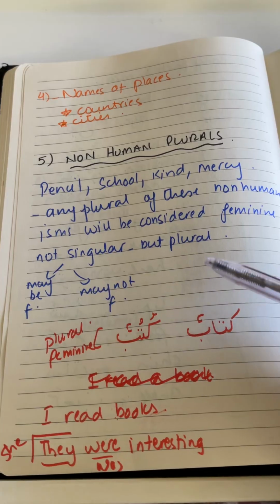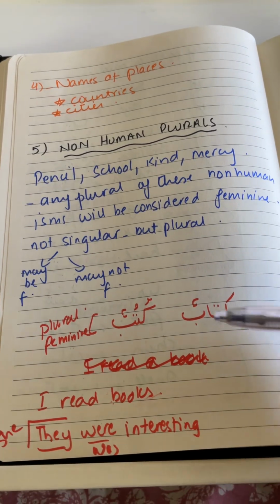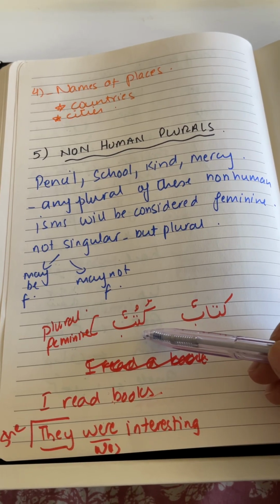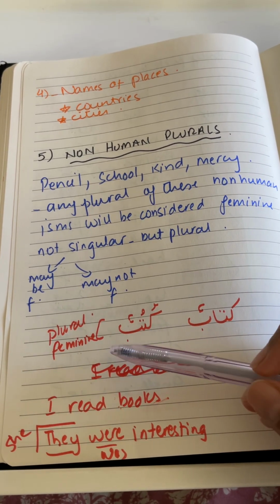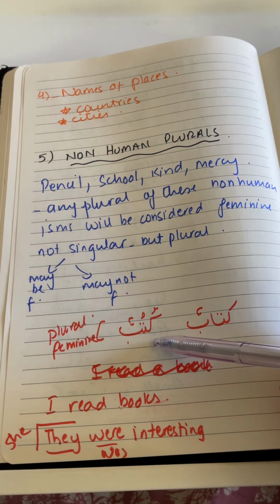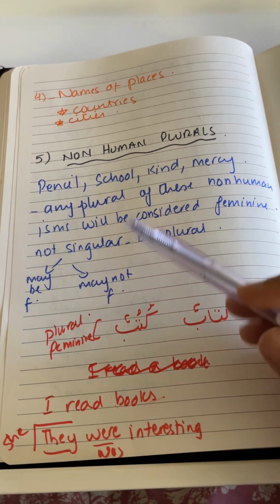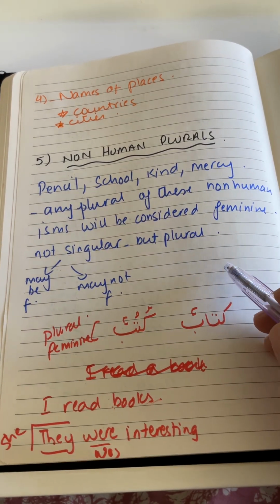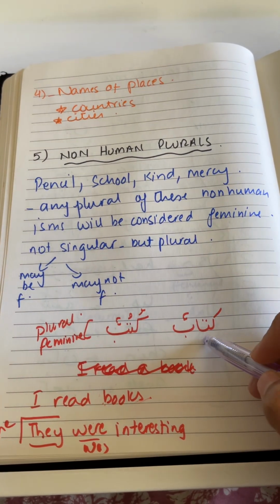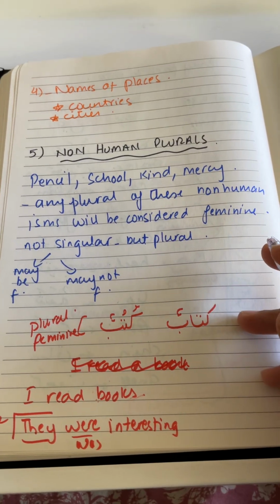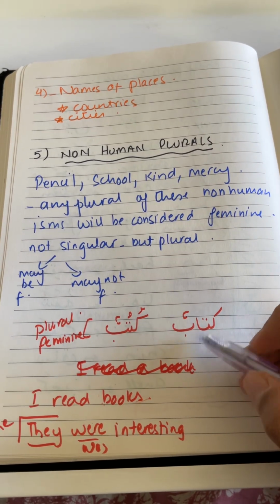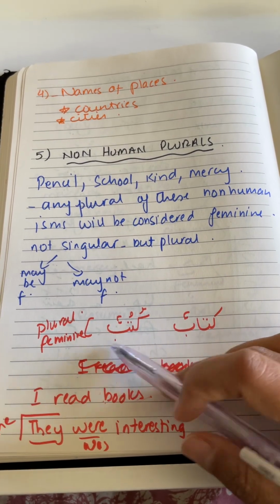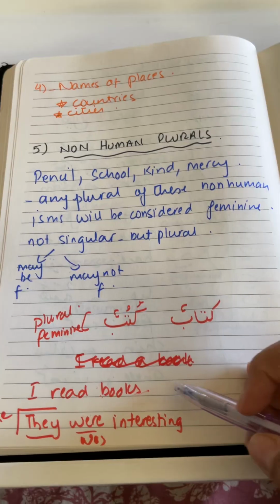For example, a book, kitabun, this is the singular, but the plural of this is going to be kutubun, and the gender of this ism is going to be feminine, because it's a non-human plural. So when you have an ism, first of all you see whether it is human or non-human. Kitab obviously is non-human. So the plural of kitab is kutubun, and the gender of this plural is going to be feminine.